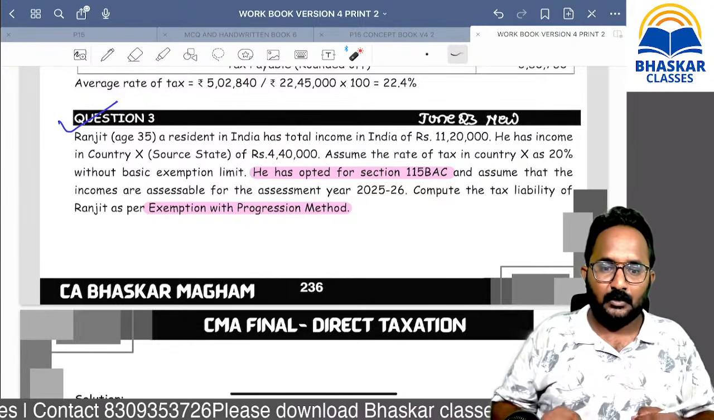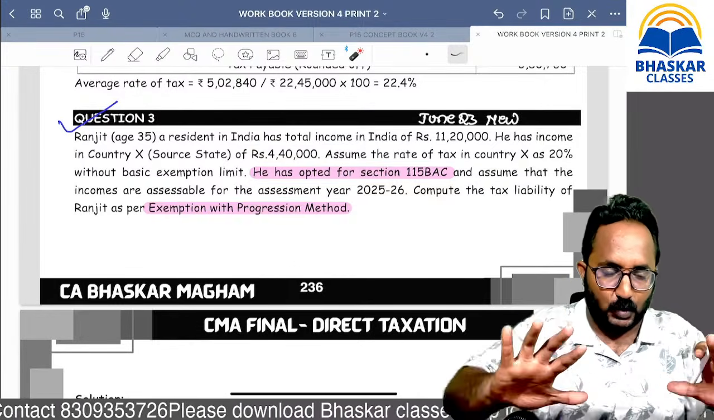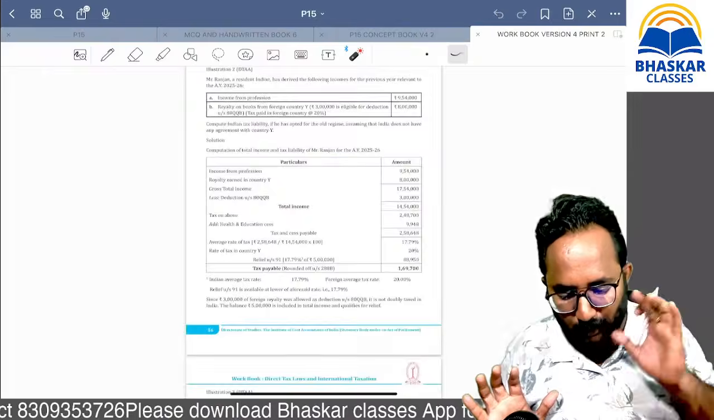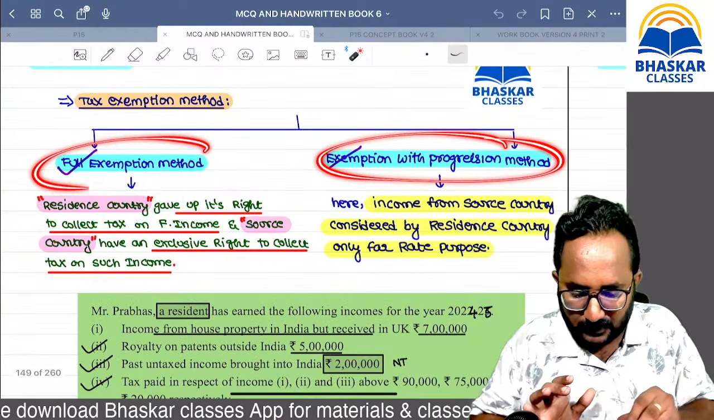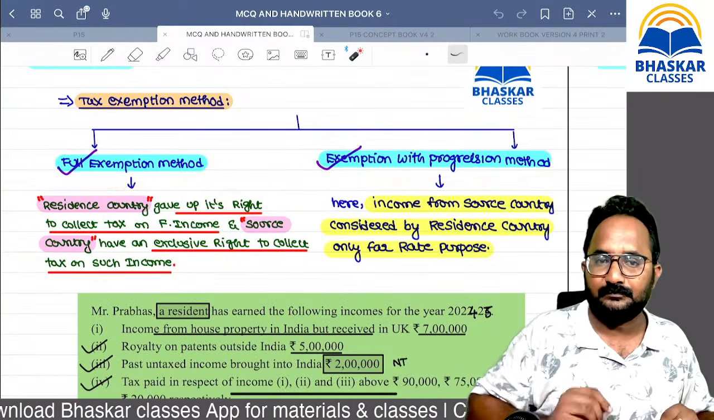So give me confirmation that you have understood the exemption with progression method as well as the full exemption method. Please give me confirmation about your understanding.